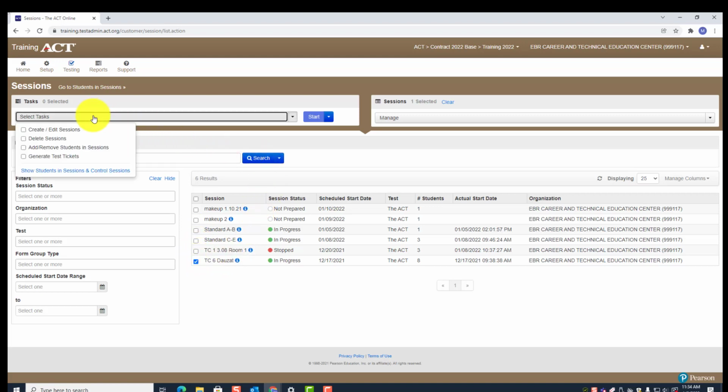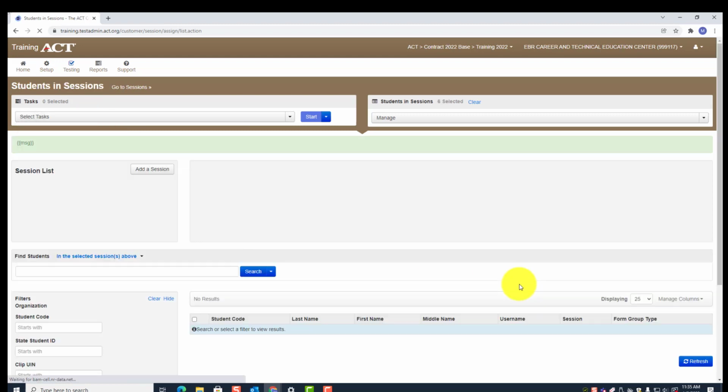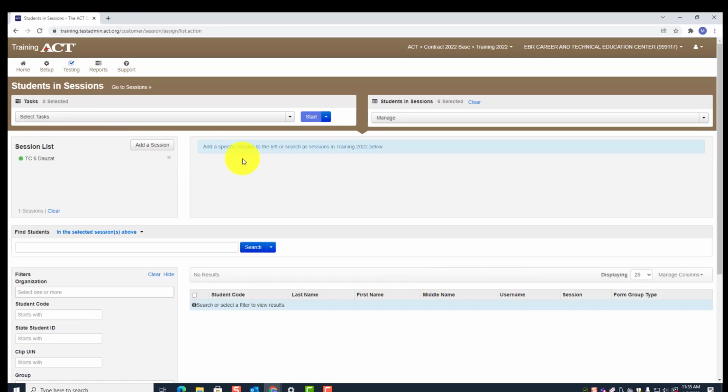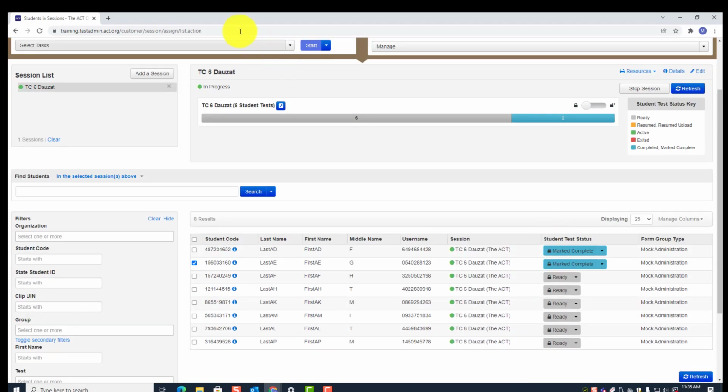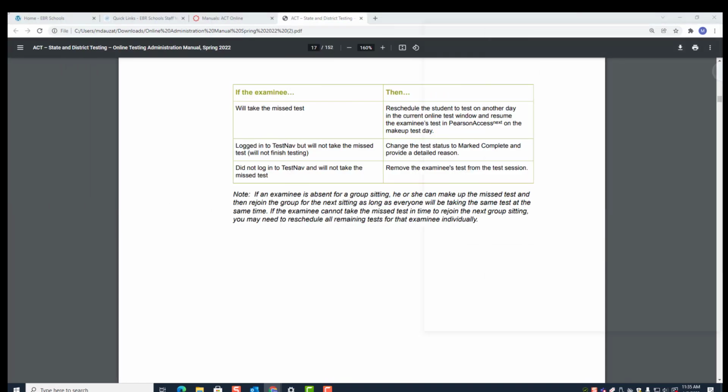So I'm going to go to show students. Oops. Show students. All right, so there are no students. Okay, so I have these students here. Notice two says mark complete, all the others say ready. So let me just remind you. The third one says the examinee did not log into TestNav and will not take the missed test.